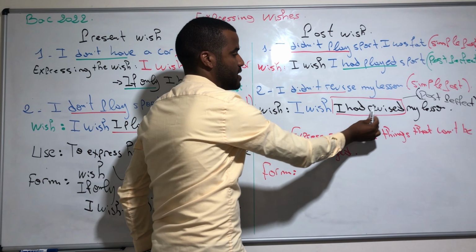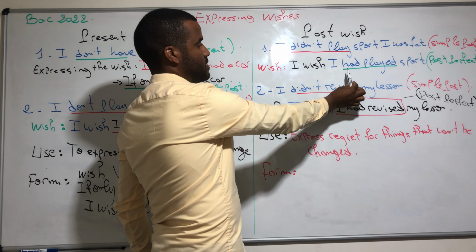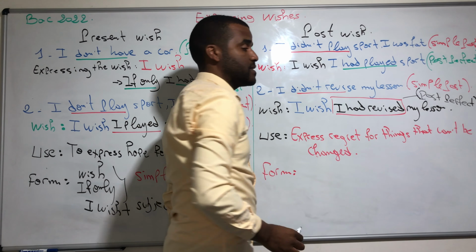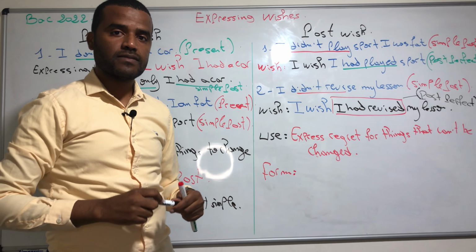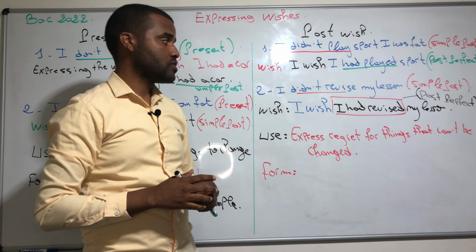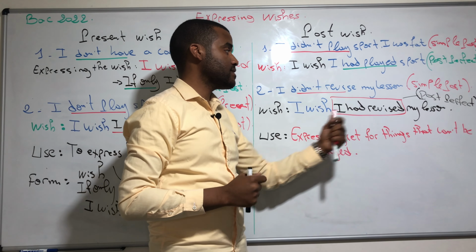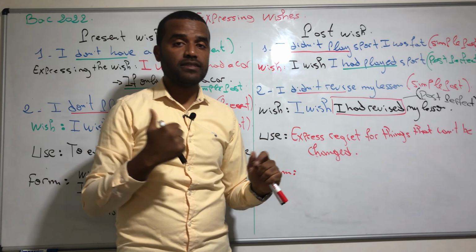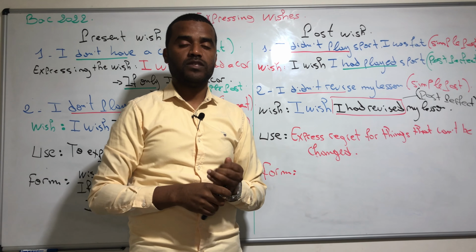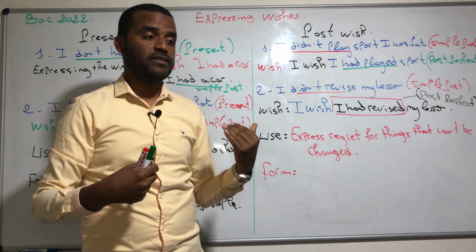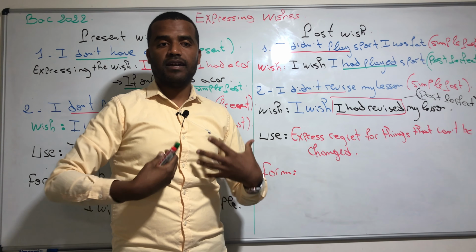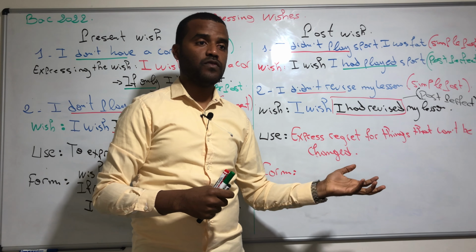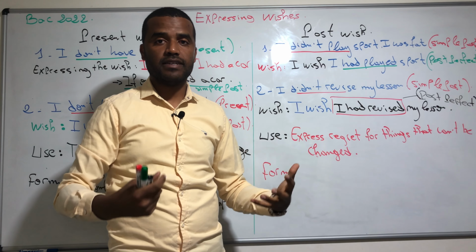Because we have had and the past participle, like in the example we have here: I had played, had plus the past participle. This is the form of past perfect, right? Good. So we have "I wish I had revised my lesson." In reality, maybe last year or just yesterday I didn't revise my lesson very well, and I have a kind of regret today. You can say "I wish I had revised my lesson."